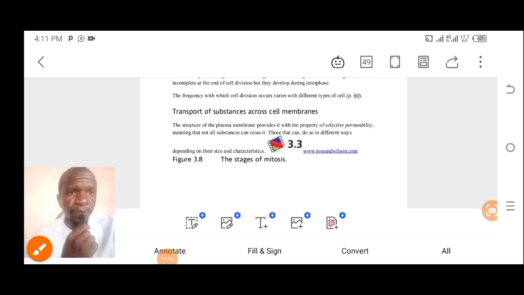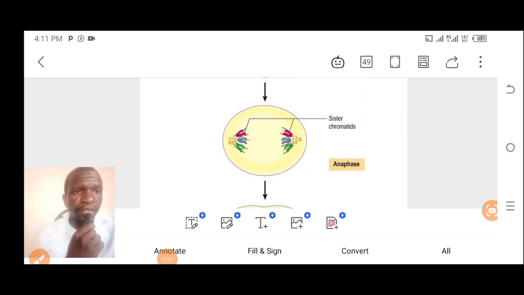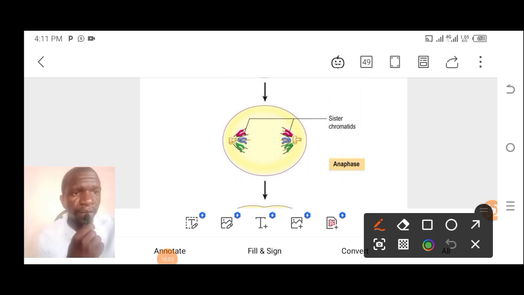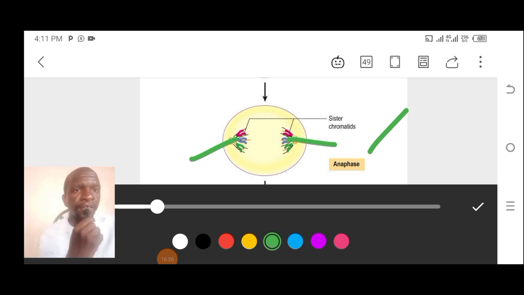Let me show you here on the diagram that shows the stages of mitosis. Do you see anaphase now? So here we are looking at the process of anaphase. There was separation of the centromeres. You see, this one is on its own, this one is on its own. They've separated, the sister chromatids. So they've migrated now to each end of the mitotic spindle. The other one is here, the other is here.